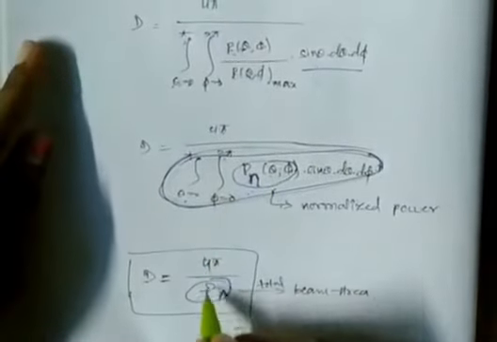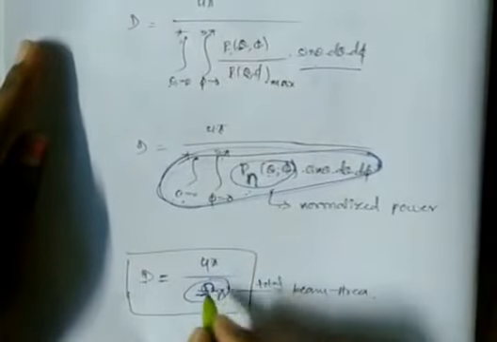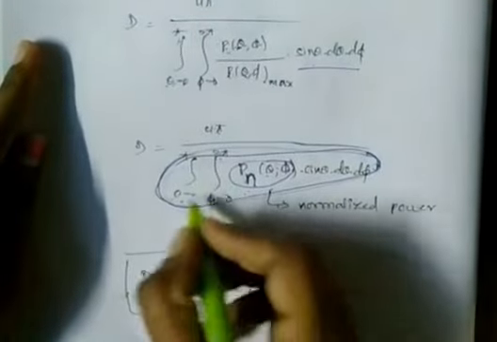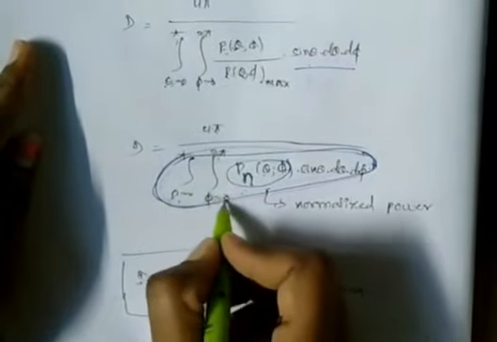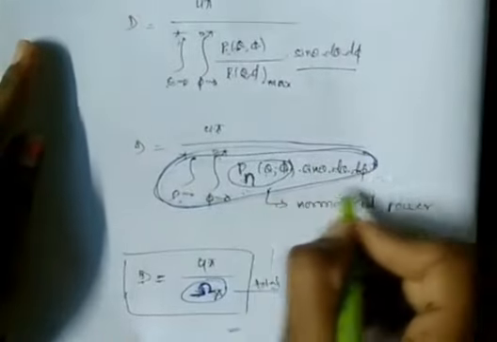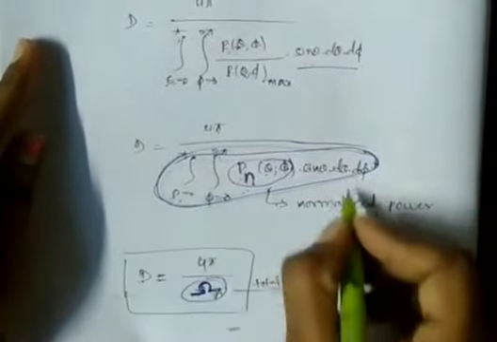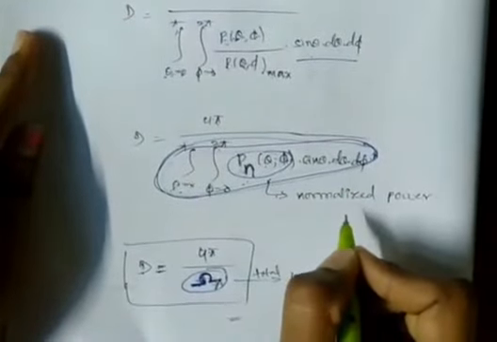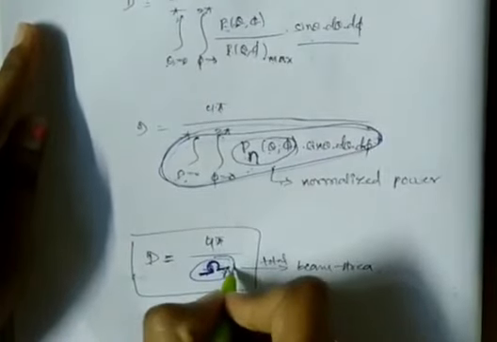So now 4 pi by omega A, the total beam area. Why am I writing the total beam area in the place of this one? The total beam area formula is this one: the integration of theta from 0 to pi, phi from 0 to 2 pi, of Pn of theta comma phi sin theta d theta d phi. That's why in this place I am writing the total beam area. How do we find the total beam area? We have to find it from the spherical coordinate system. So now directivity equals 4 pi by omega A, where this one is the total beam area.